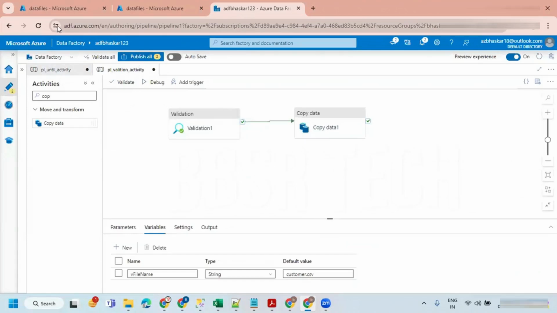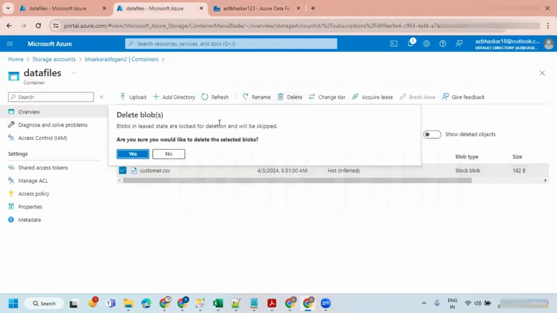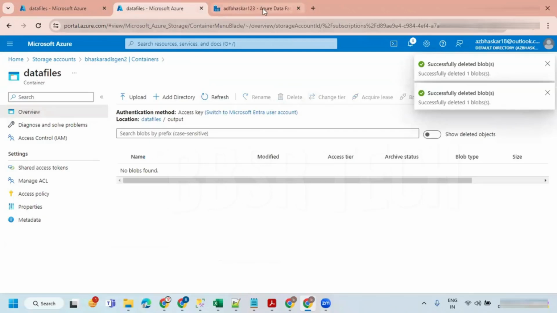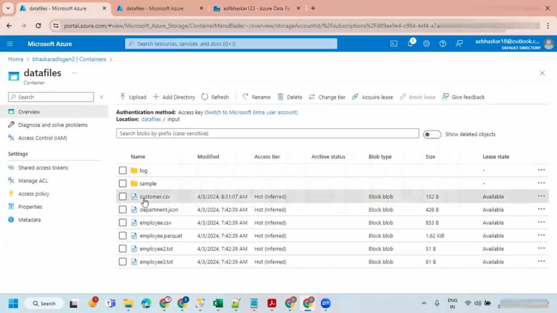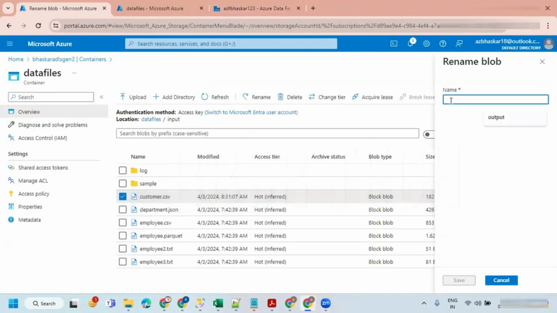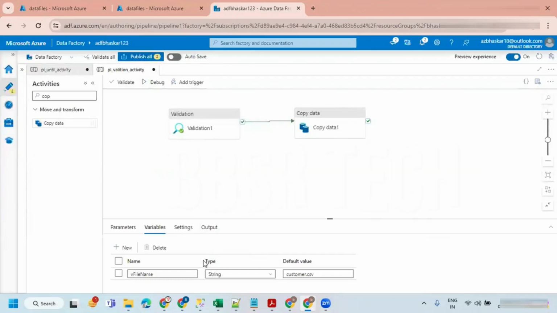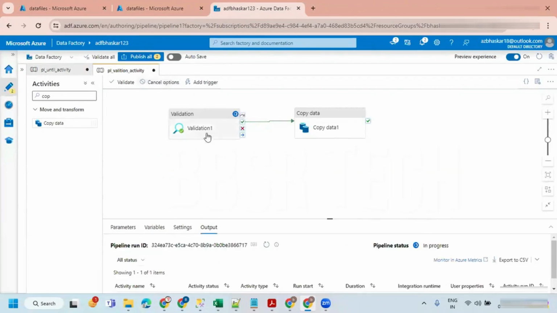I'm just going to take the file out of the output folder. No file is available. So I'm just checking your customer.csv file. I'm just renaming this. Save validation. The way you've done it for the until activity, in the same way we are going to do it for the validation activity also. Let's debug it. You don't require to write an expression. You don't require to have an if condition. This is just straightforward.